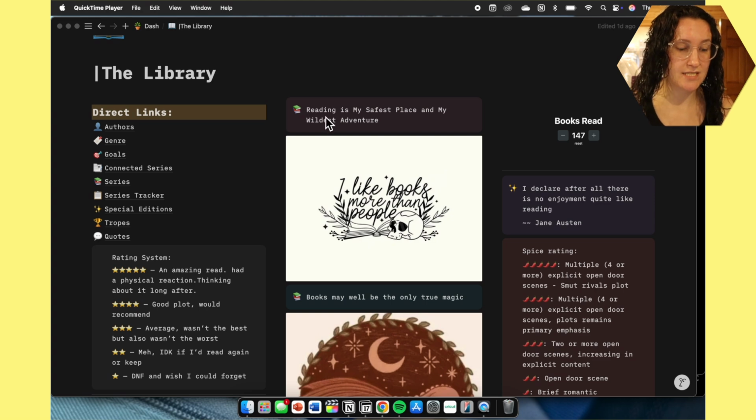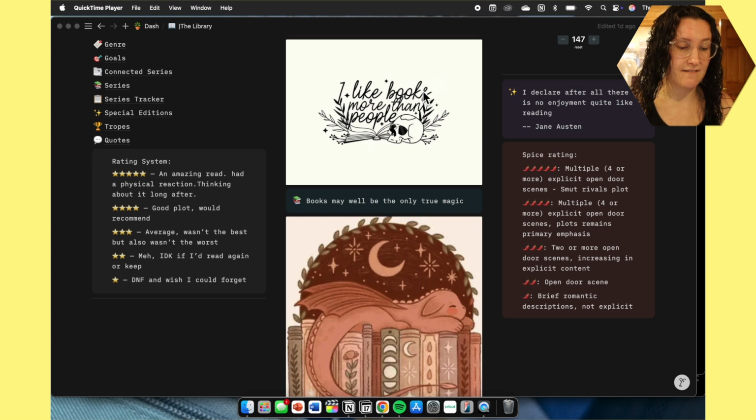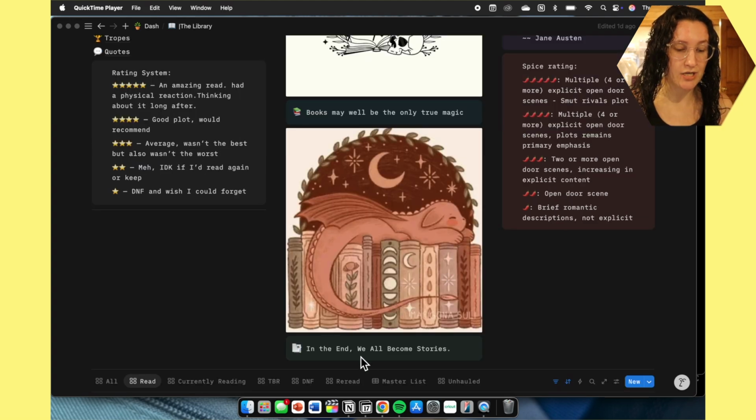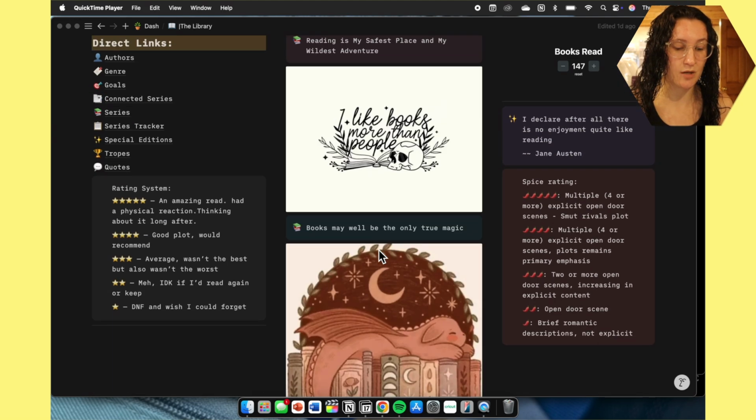One of the quotes is, "Reading is my safest place and my wildest adventure." Then I have a photo that says, "I like books more than people." And then it says, "Books may well be the only true magic." And then right underneath my dragon on top of books, it says, "In the end, we all become stories."